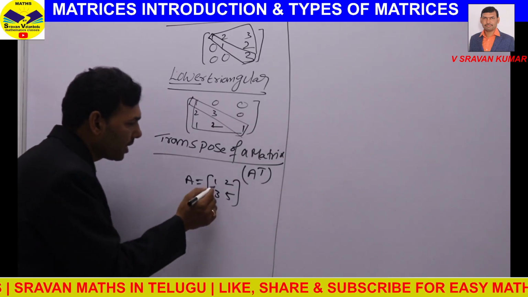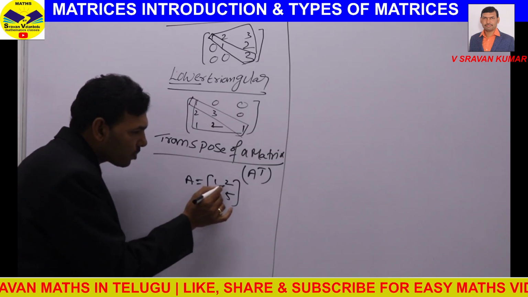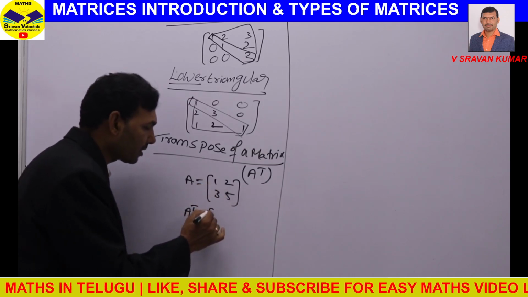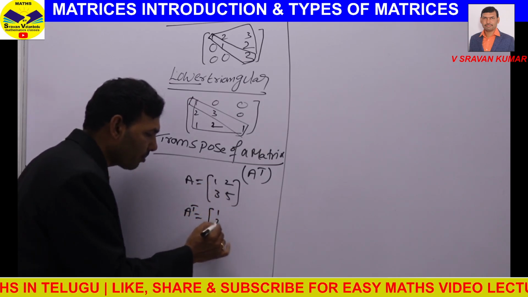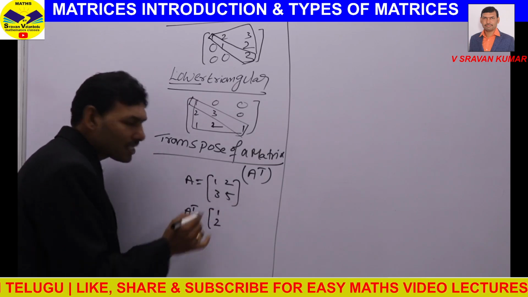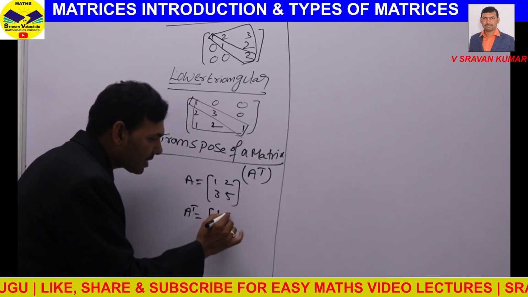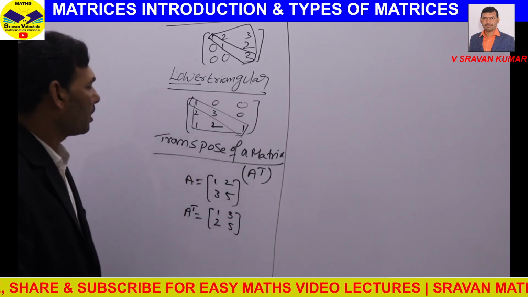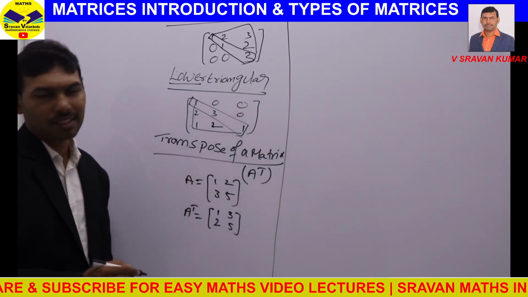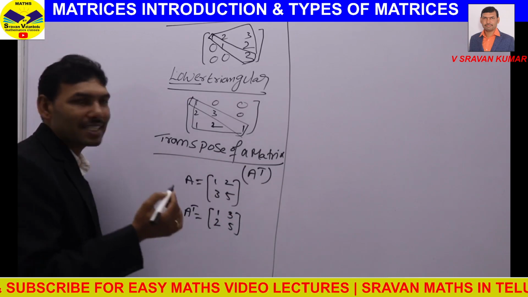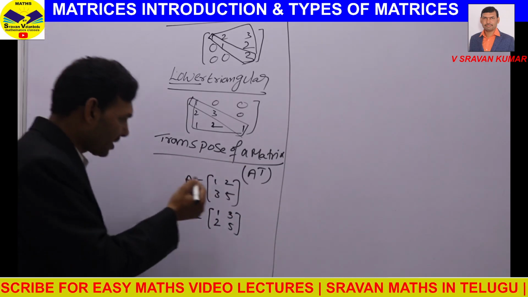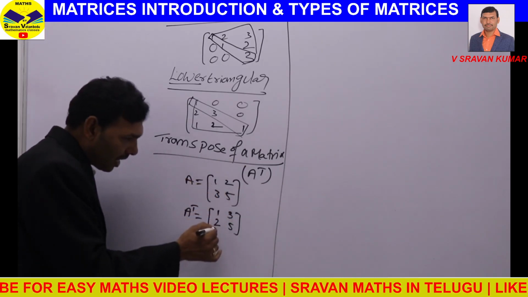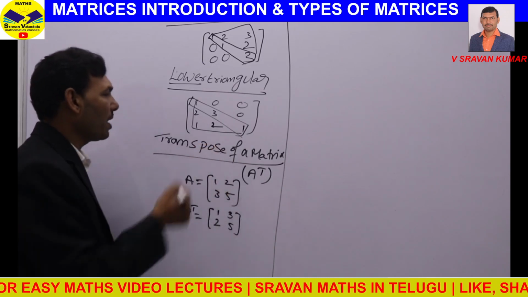Here in this matrix, the first row is 1, 2. Make that 1, 2 the first column here. The second row is 3, 5. Make that second row the second column. This is called the transpose of a matrix. So the transpose of a matrix is obtained by interchanging row as column or column as row.